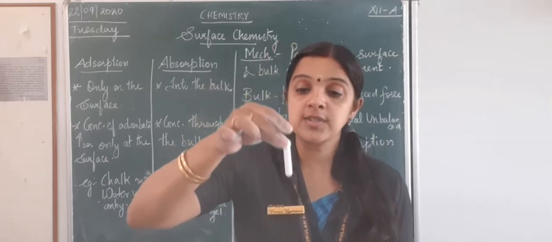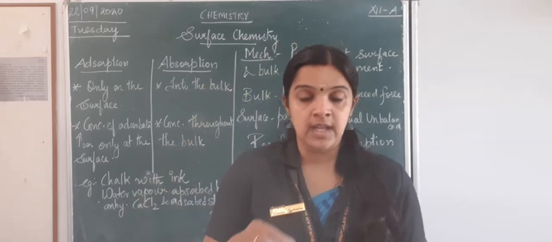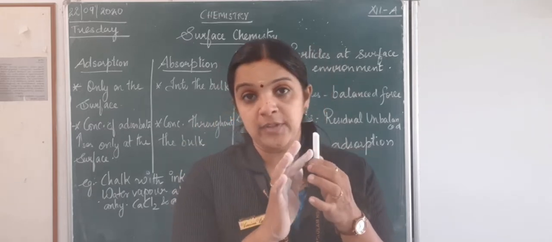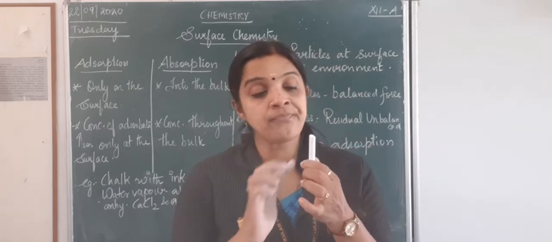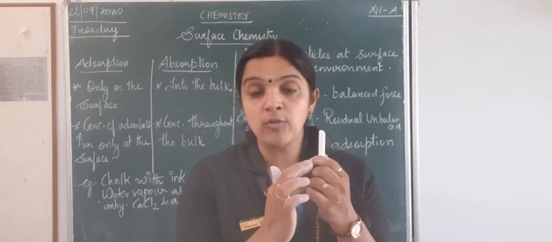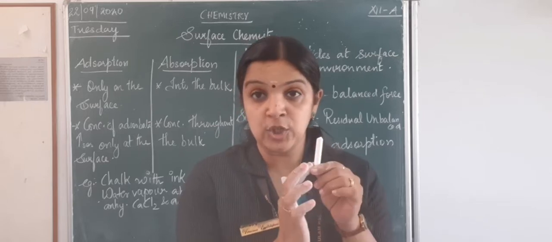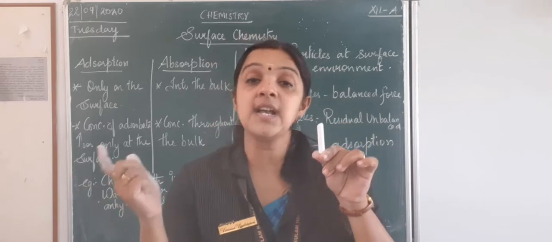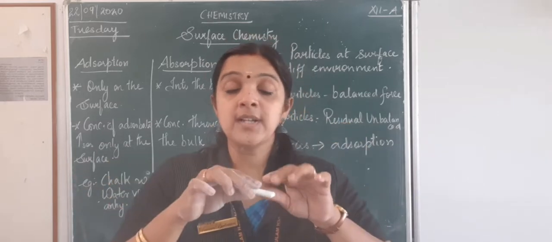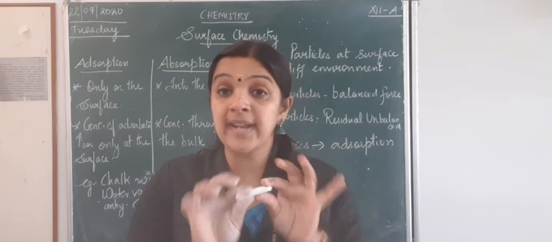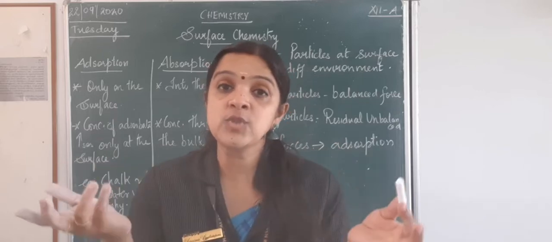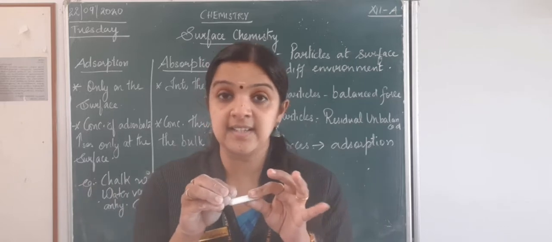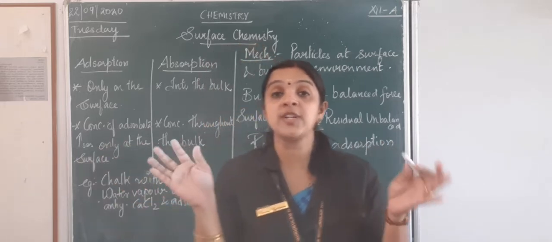Now if I am going to dip it into my ink, the ink spreads throughout my chalk. You can try this in your house also. The ink spreads throughout on the surface of the adsorbent. So my chalk is the adsorbent, ink is the adsorbate, and that is adsorption. But when I break it, inside it is white in color, I don't see any ink getting inside. So that is the difference between adsorption and absorption.